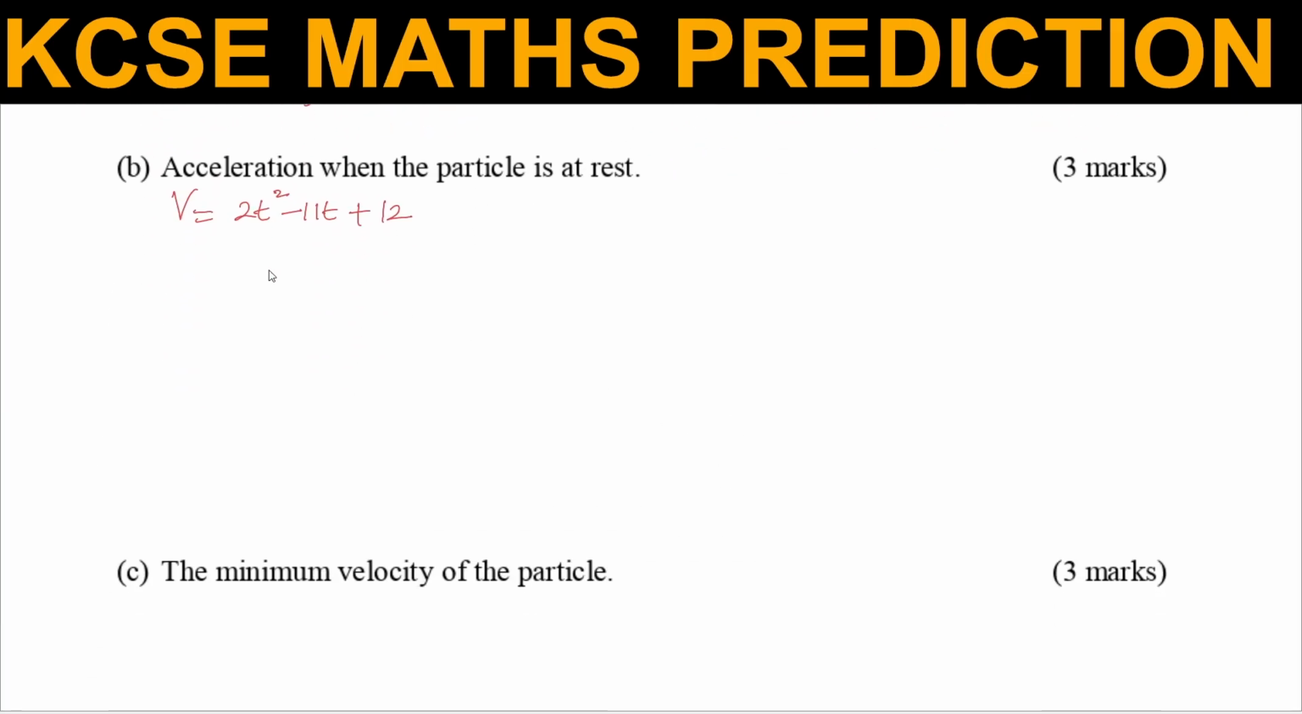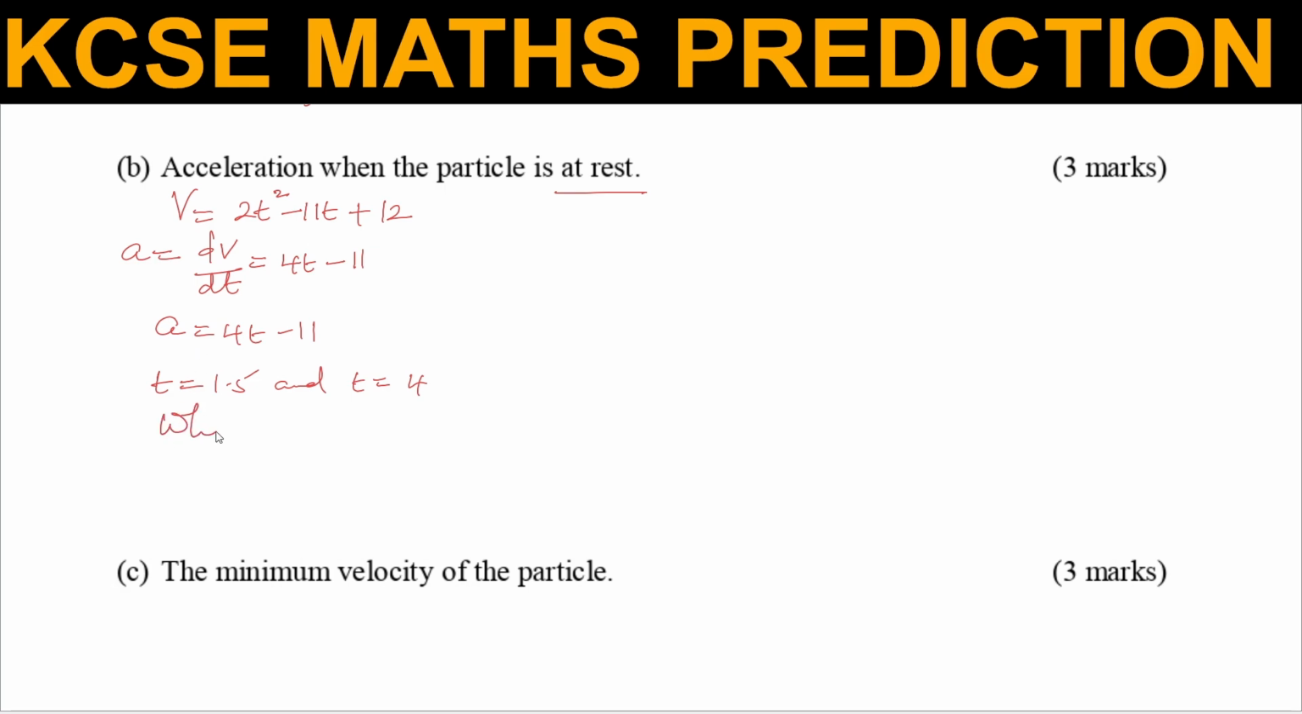Now to get acceleration, we differentiate velocity with respect to t. When you differentiate 2t squared, you get 4t, minus 11. So acceleration is 4t subtract 11. So now we are supposed to find acceleration when the particle is at rest, and we identified that the particle is at rest when t is equal to 1.5 seconds and t is equal to 4 seconds.